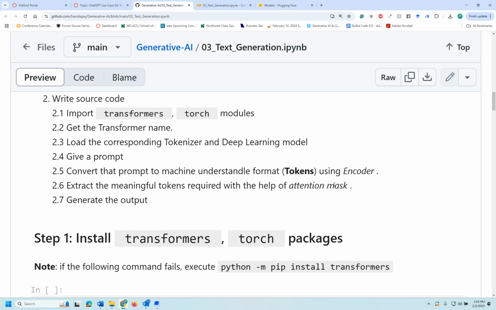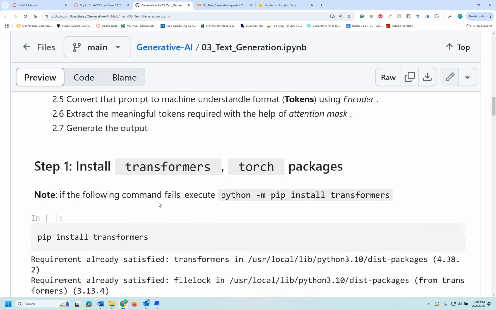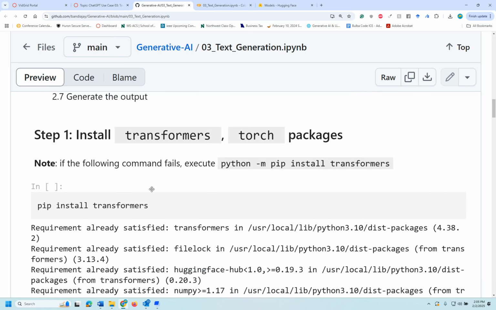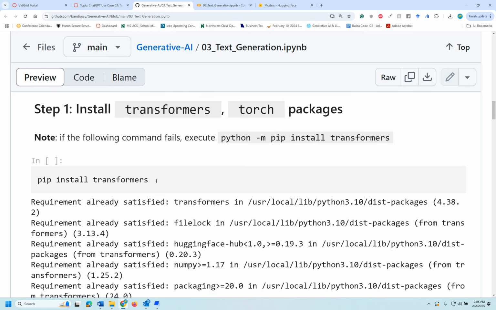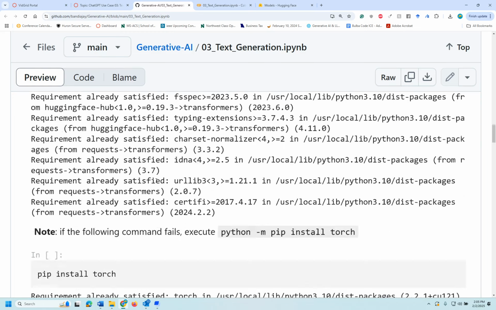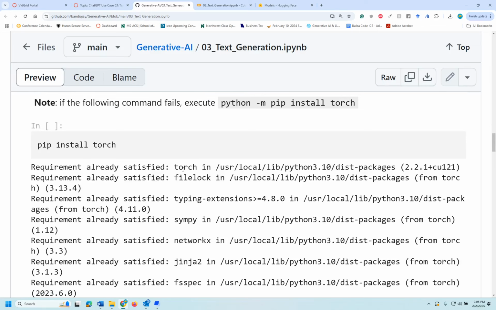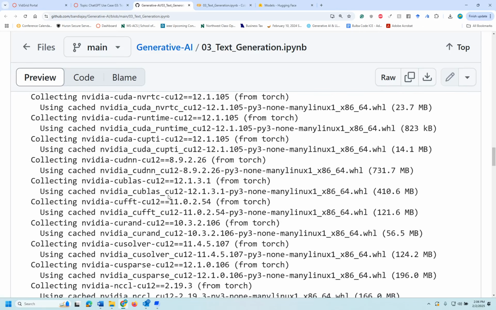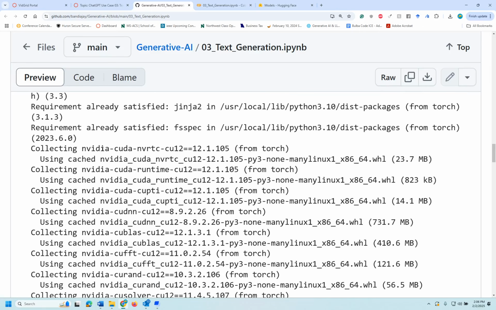This attention is very important. Remember, we also discussed this in module 2, so you can always go back and check your notes and generate the output. We have pip install transformers, it installed, and pip install torch, it installed. When you install PyTorch, you see NVIDIA libraries being installed.